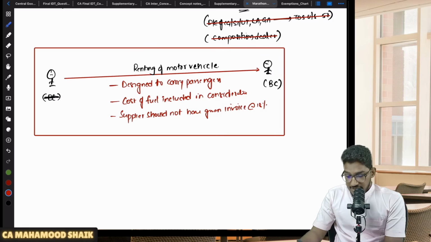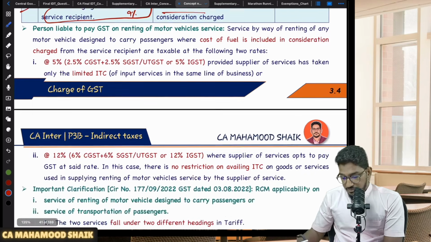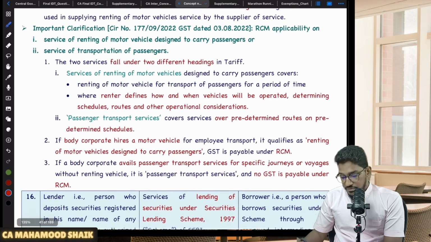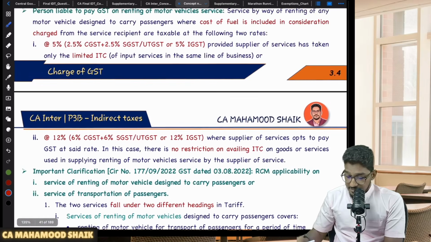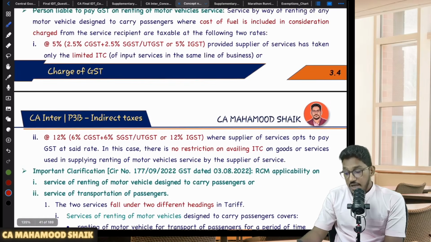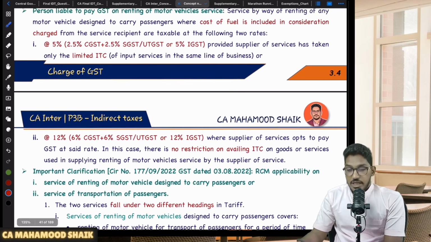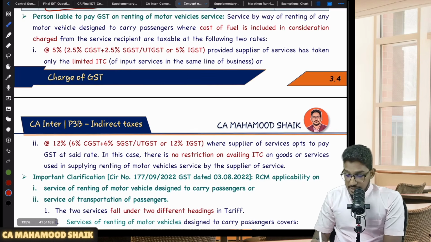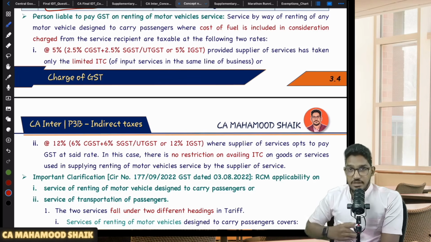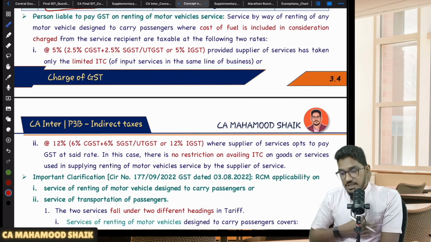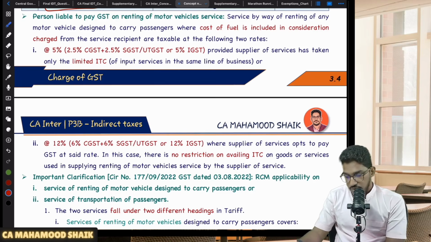Now here also one slight amendment which we have to remember is, even in case of renting of immobile property, even in case of renting of motor vehicles also, the supplier of renting of motor vehicle services has two options. If he has opted to pay GST under forward charge mechanism, here in case the supplier of renting of motor vehicle designed to carry passengers has opted to pay the GST under forward charge mechanism, like the GTA service provider, here also he is having two rates.